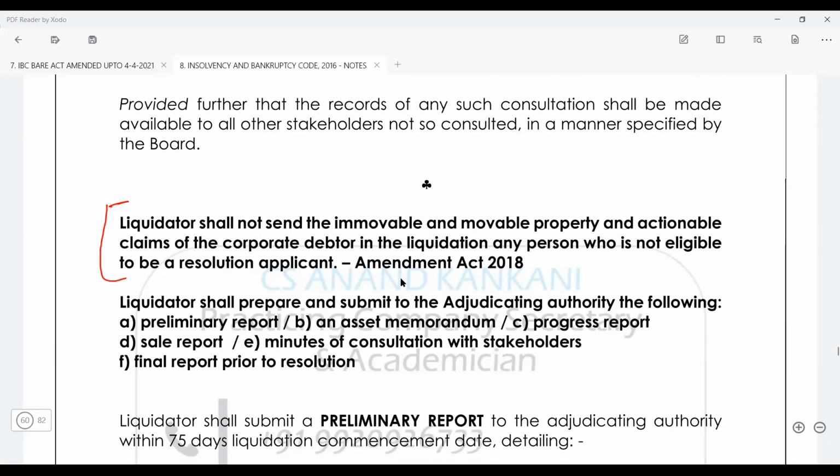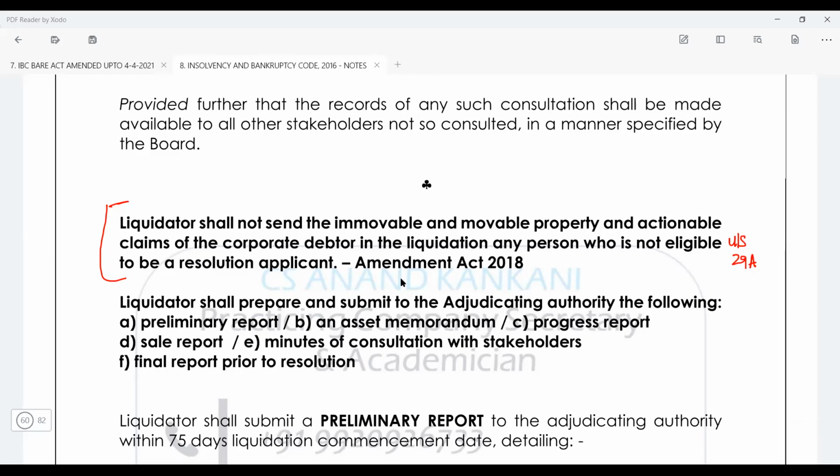Basically, not eligible under section 29A.